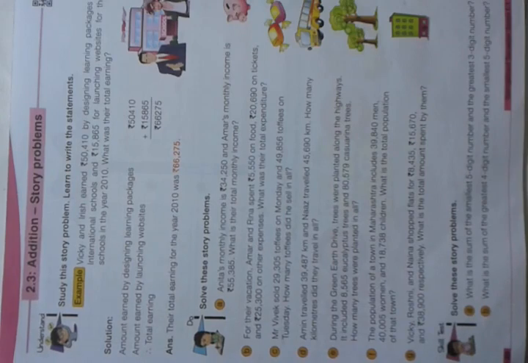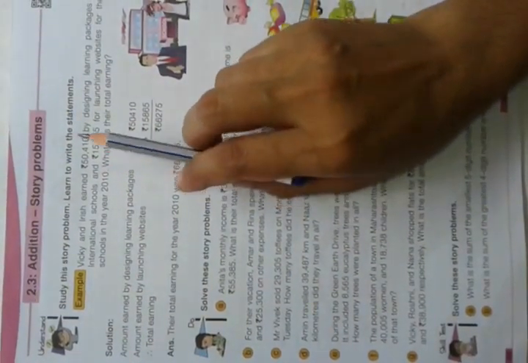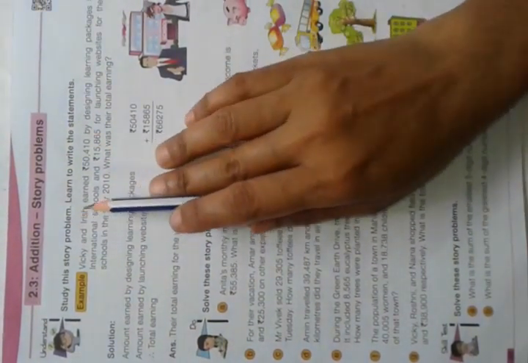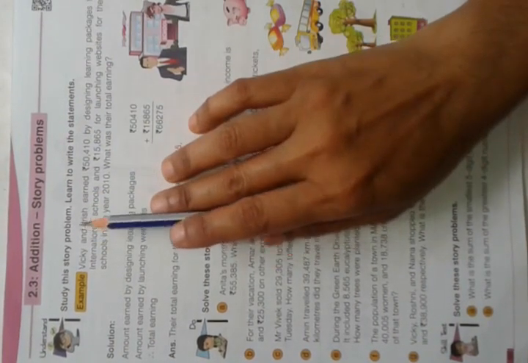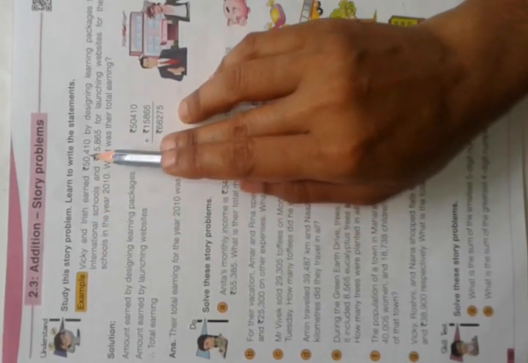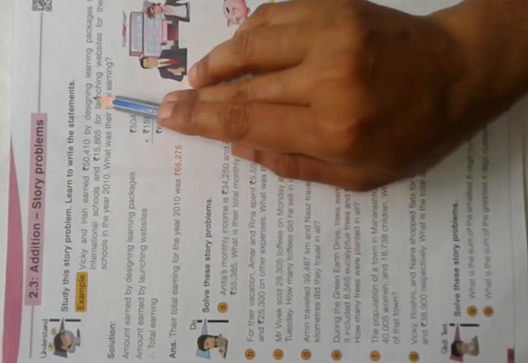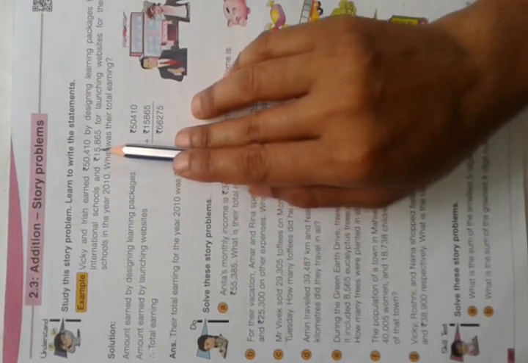Okay students, now open your page number 88. Before going to the exercise, let us learn one example here. Vicky and Irish earned rupees 50,410 by designing learning packages for international schools and rupees 15,865 for launching a website.